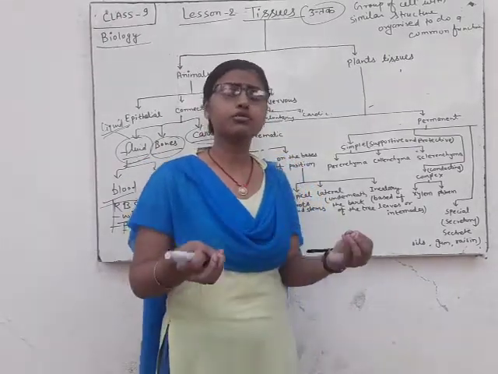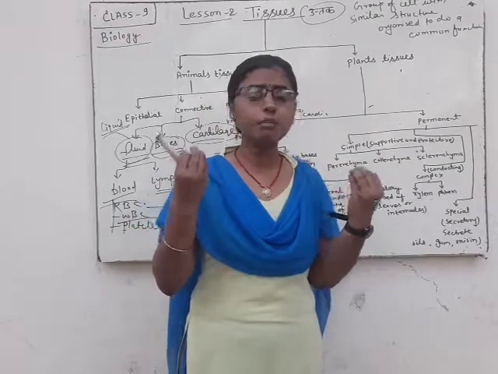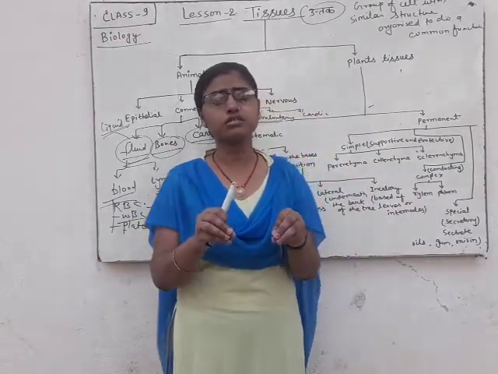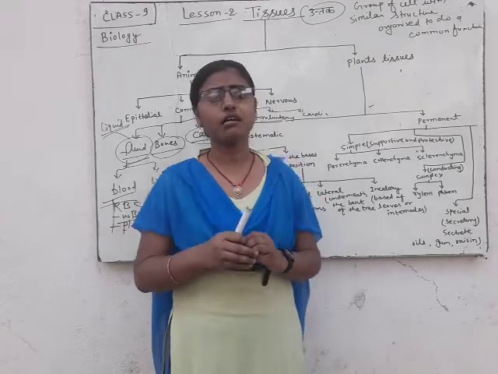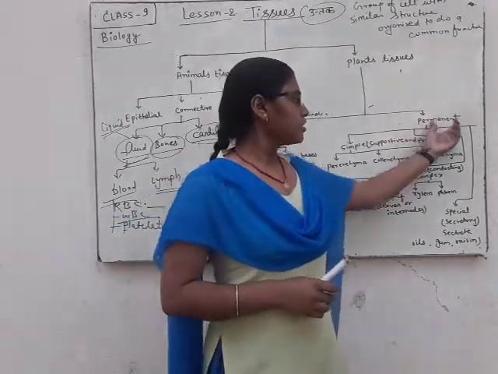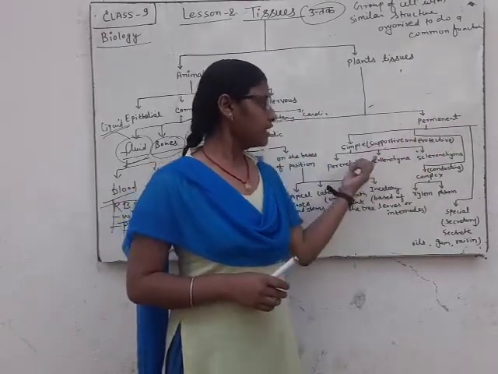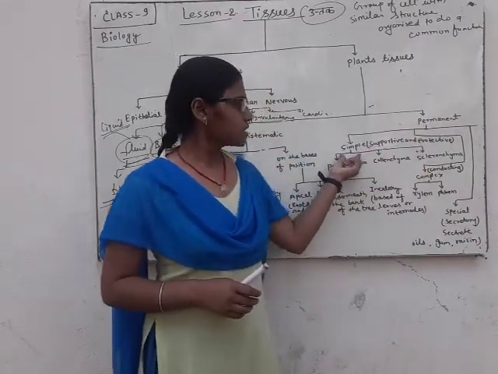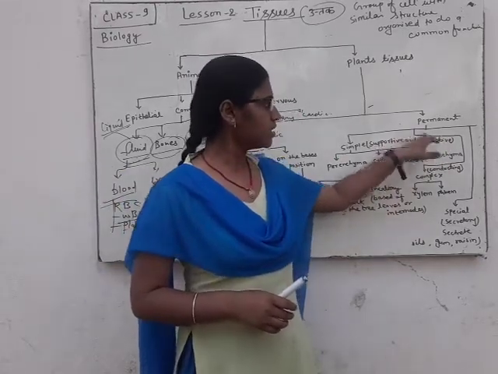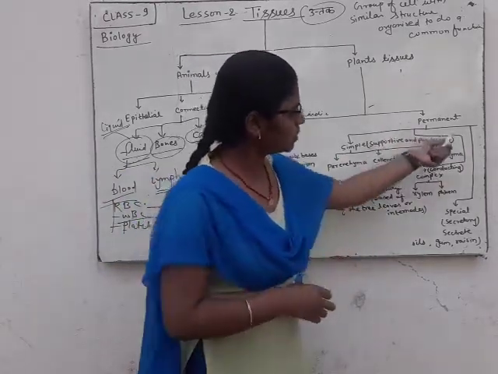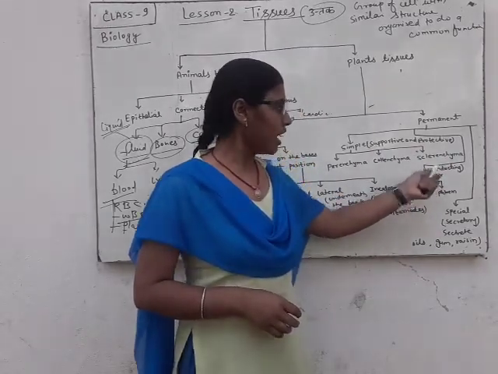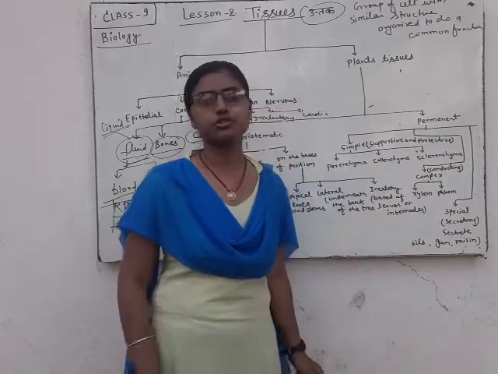They have also completed their shape, position and size after development. The parts of permanent tissue are, first, simple tissue, the supportive and protective tissue, second, complex tissue, and third, special tissue.